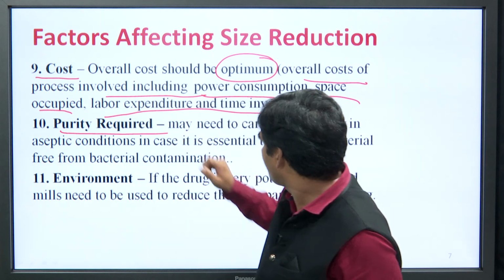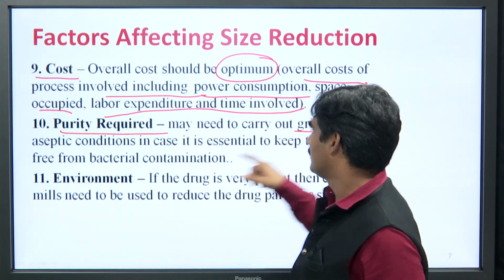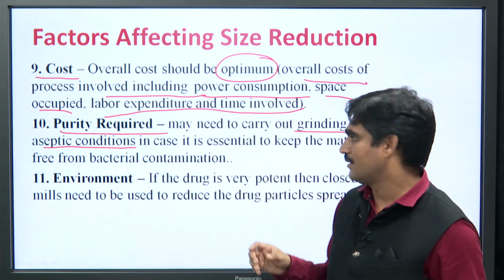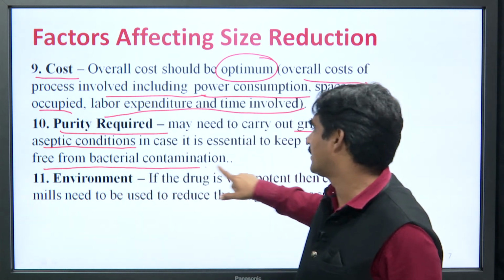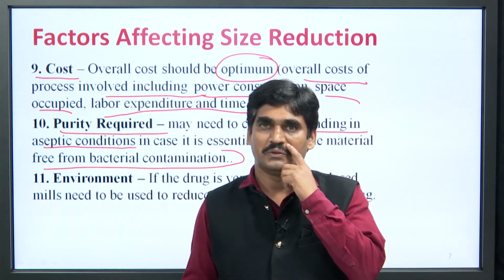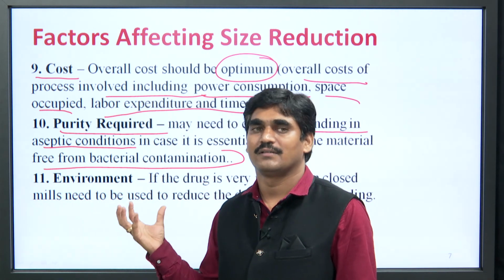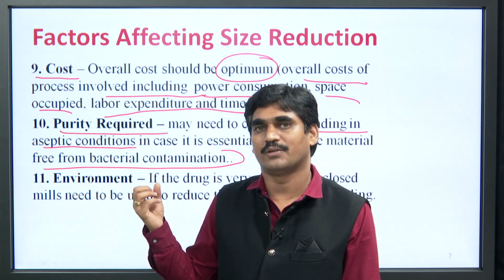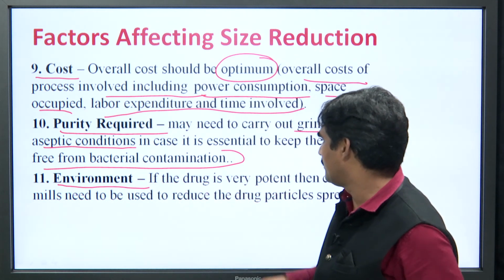Purity required. Sometimes grinding is done in aseptic conditions, in case we want to keep the materials free from bacterial contamination. To avoid this bacterial contamination, we have to choose aseptic conditions for size reduction, so that the purity of materials can be maintained. Environment also plays an important role.